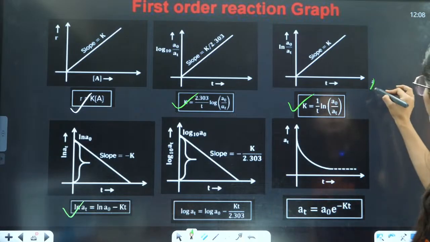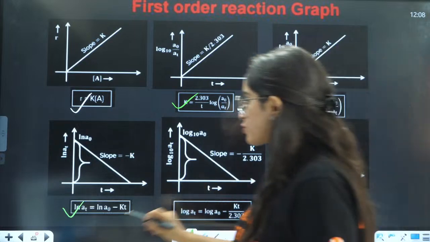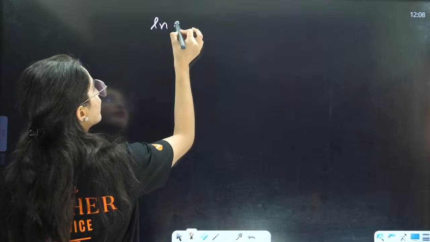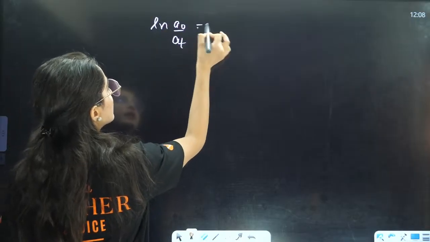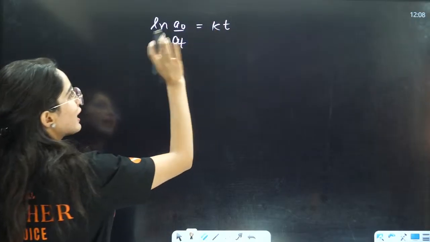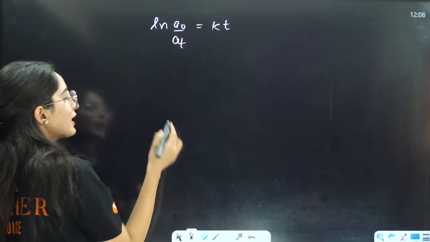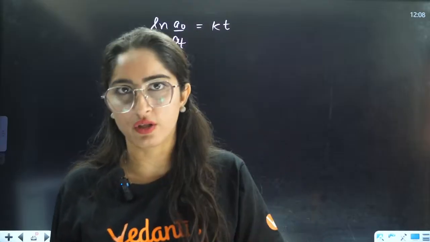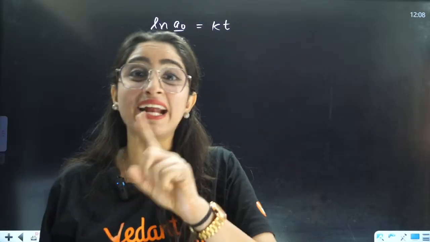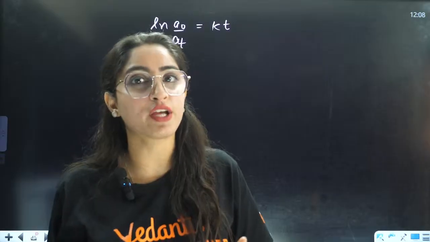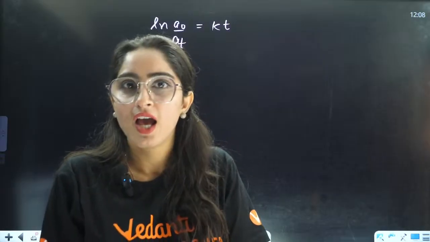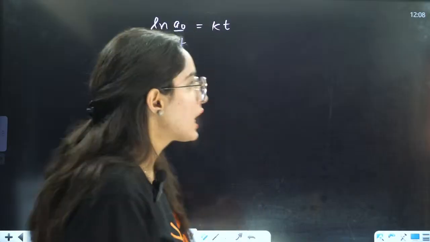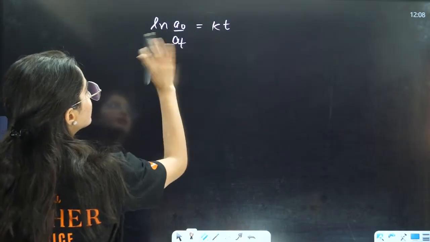See one thing, we know that natural log of A0 by AT is equal to KT. If you take the exponent of that, natural log and exponential are opposite to each other, okay? Like integration and differentiation are opposite of each other, in the same way exponential and natural log are opposite of each other. If you take the exponential here and here, they will cancel each other.